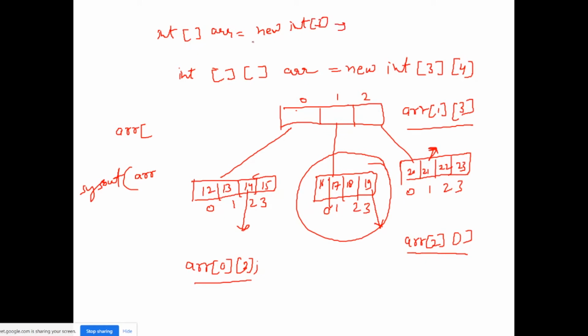If I want to get the length of this single dimensional array, I can simply print arr dot length inside sysout, right? This will return 3, but you can see there are many arrays present, this one, this one, this one, right? So how can I get the length of this array? I will come to that part, but first let's understand the second 2D array, right?